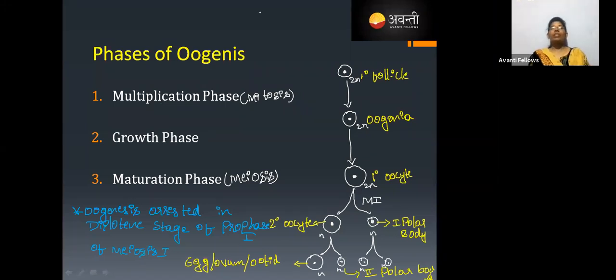If everything is clear, click on yes. Next, we'll move to the structure of the egg. Only 6 students have clicked on yes. What about the others?